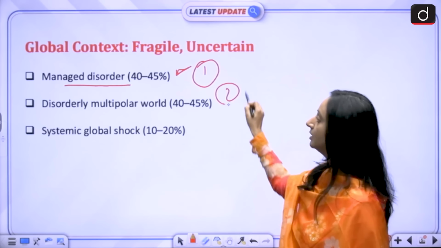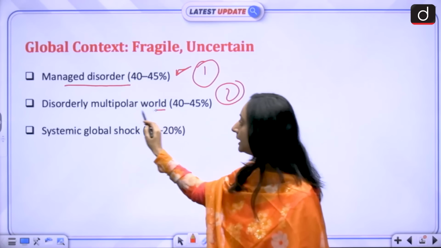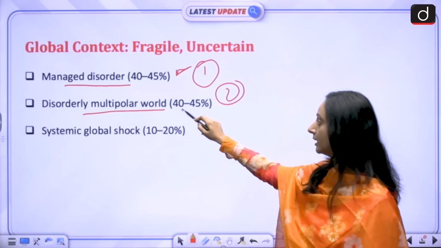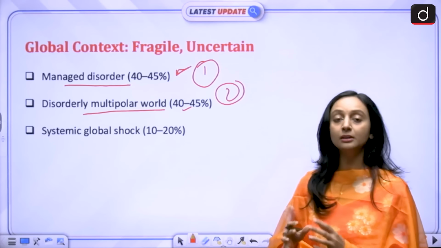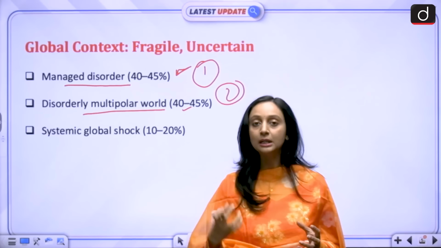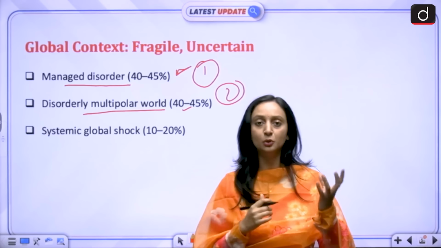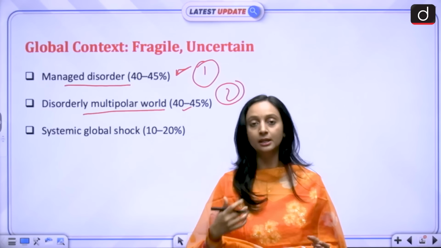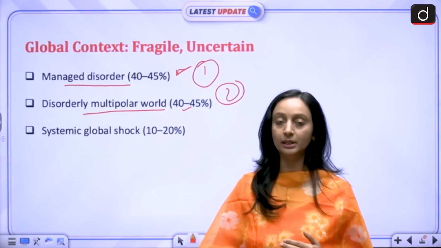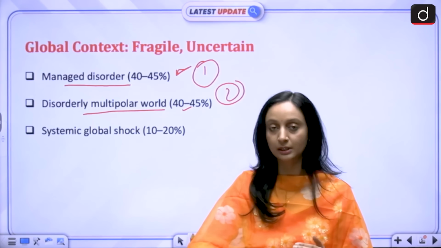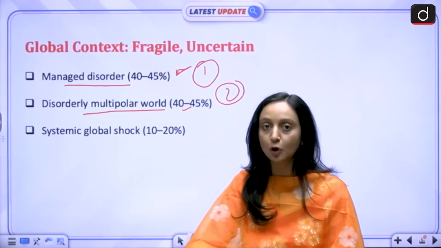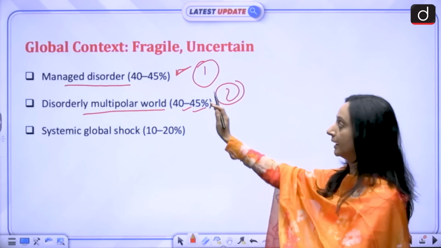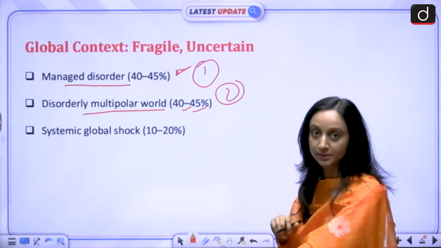Second is a disorderly multipolar world. This is the second probability. There is a probability again of 40 to 45% that the world can be divided into multiple poles. For example, there could be a US-led pole, then there could be a China-led pole, different blocks basically, because these sanctions are going to increase, the trade war, tariff war is going to increase, and it is going to become the new normal. That will be a disorderly multipolar world. Again, there is a possibility of 40 to 45%.